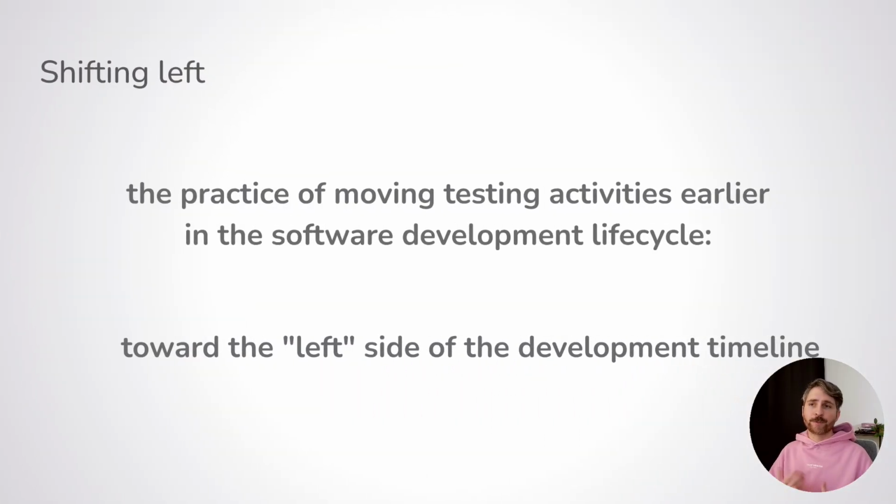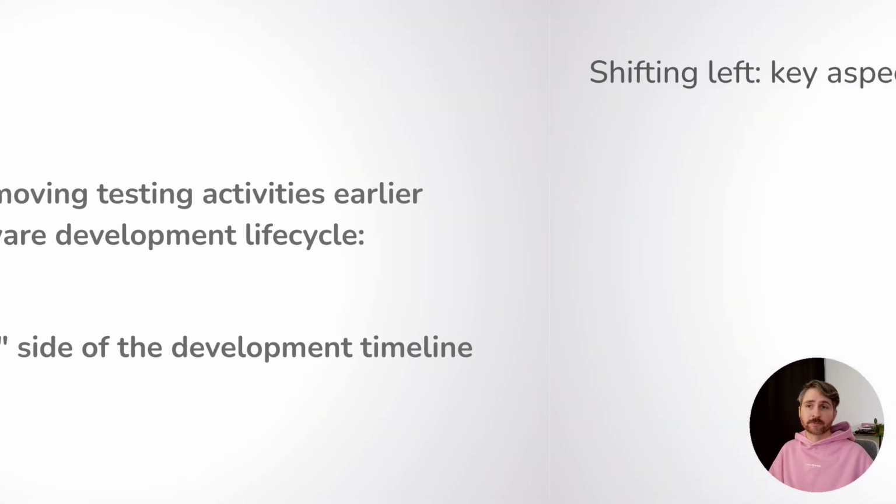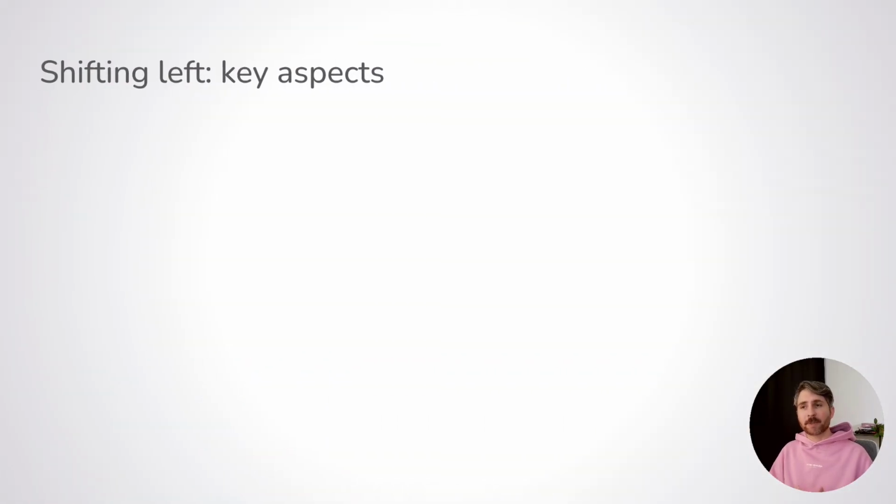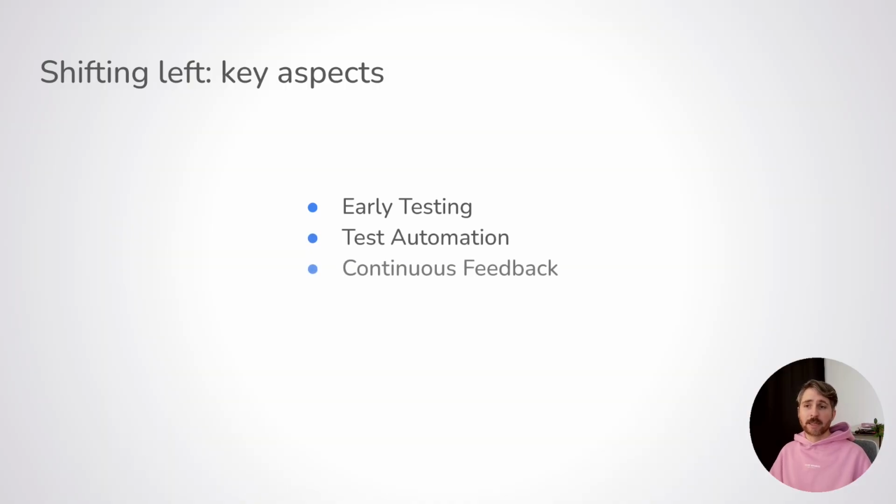Shifting left here refers to the practice of moving testing activities earlier in the software development lifecycle. That is the left side of the development timeline. If we look at key aspects of shifting left, we have testing early, sometimes even in planning and design phases, some amount of test automation, that's what we covered so far, and continuous feedback. So this is the CI/CD part.